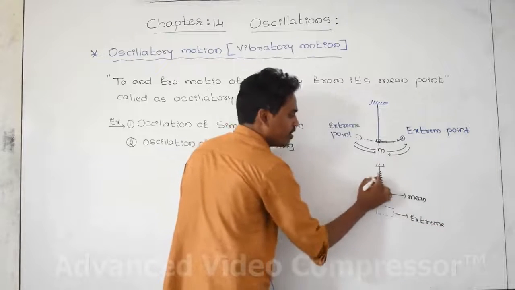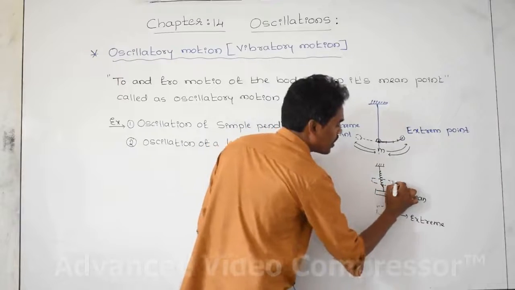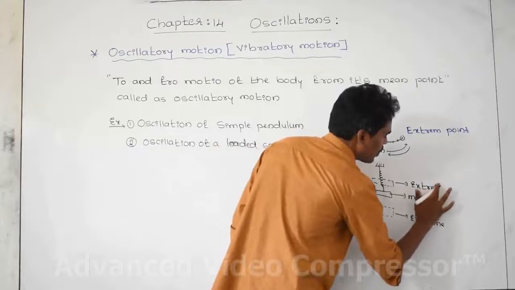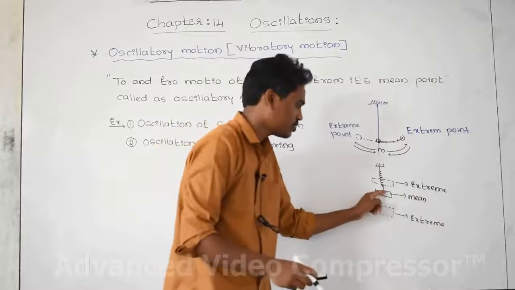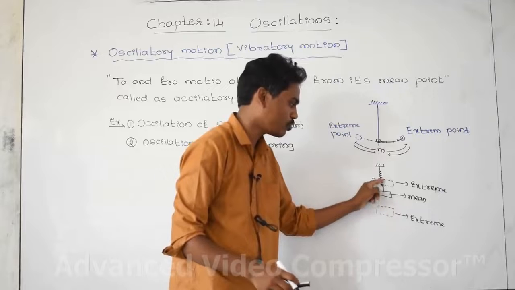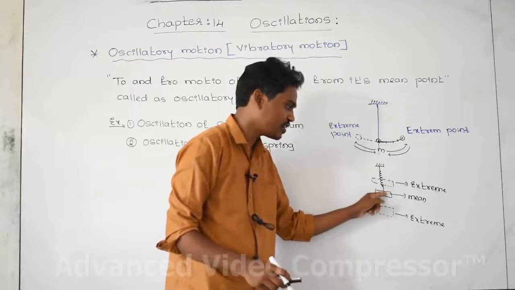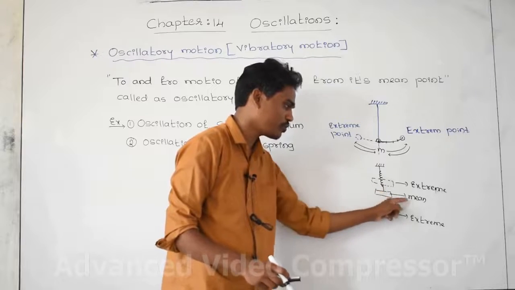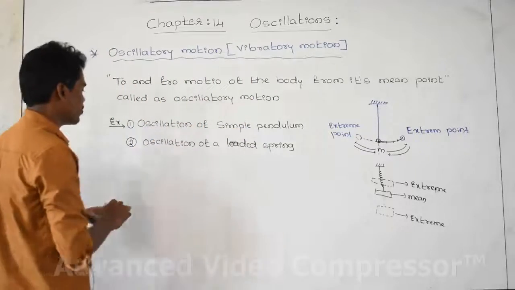Again it is moving here, again this is an extreme point. From the mean point the mass is doing to and fro motion, that's why it is also an example for oscillatory motion.